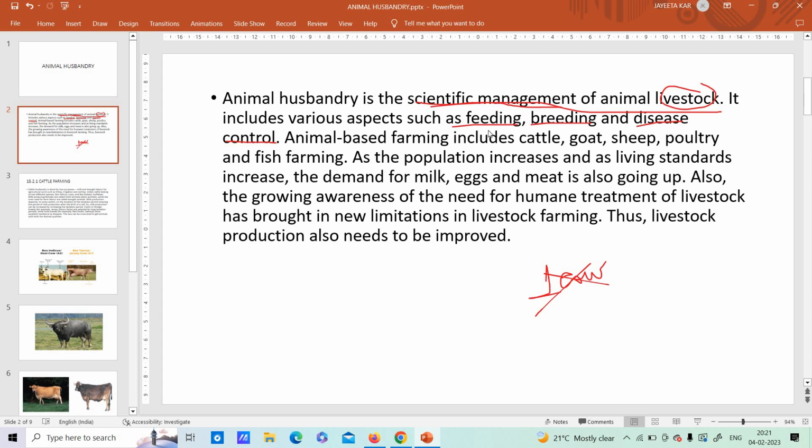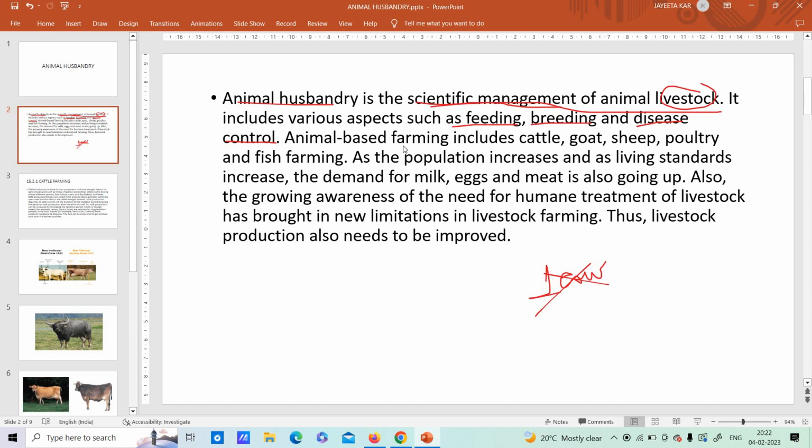If they keep on feeding, they'll keep on feeding, nutritious or not nutritious. They don't understand all those things, right? So they'll keep on feeding and breeding themselves and reproducing animals after animals. And also they will suffer from diseases. So what is animal husbandry talking about? Animal husbandry is how you scientifically manage their lifestyle, okay? By feeding, breeding, and by controlling the diseases.